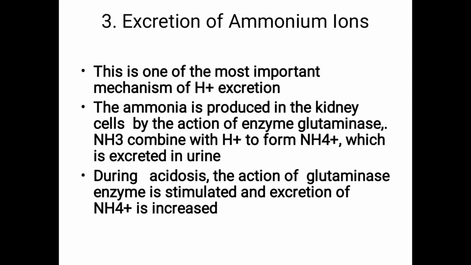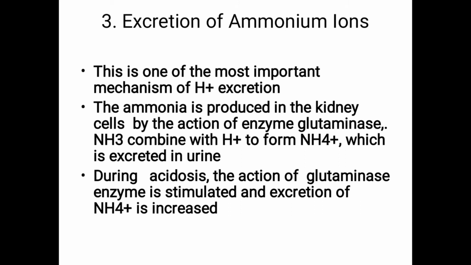This is one of the most important mechanisms of H plus excretion. Ammonia is produced by the kidney cells by the action of enzyme glutaminase. This NH3, ammonia, is combined with H plus to form NH4, which is excreted in the urine.